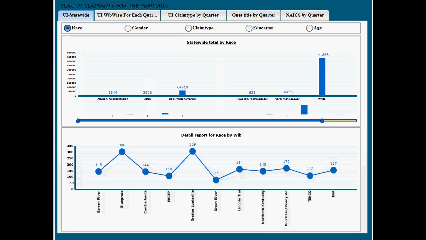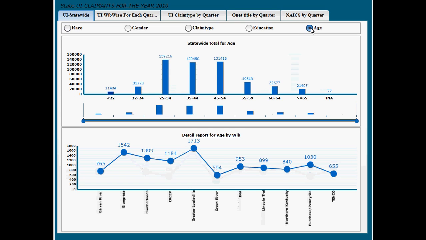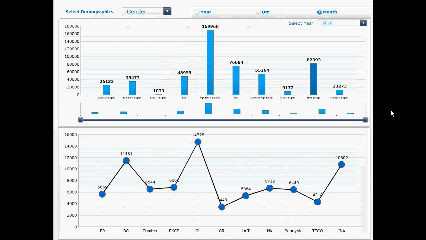We can also see by race and create certain campaigns specifically for individuals that want to get back into the workforce. We can also do it by age, and again, this information can be cut up in so many different ways, by quarter or even annual basis, or even a monthly basis.